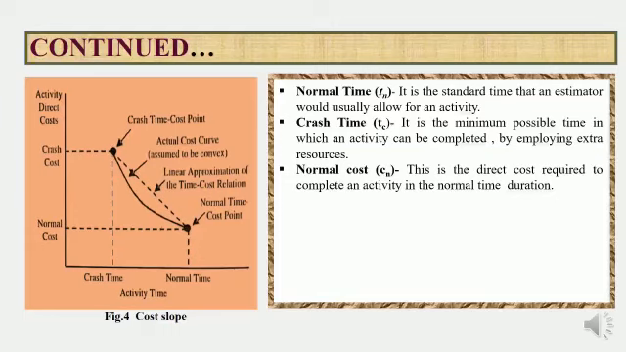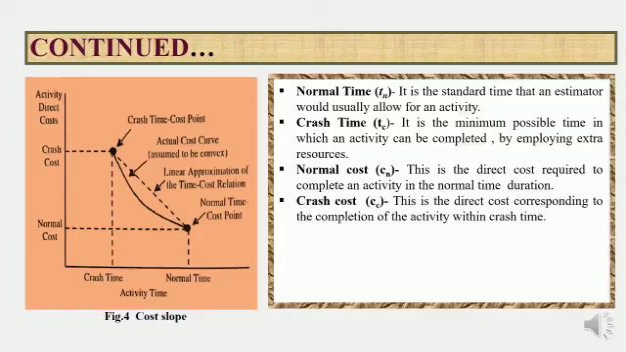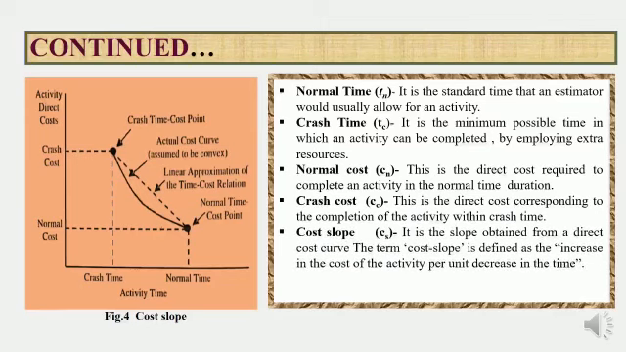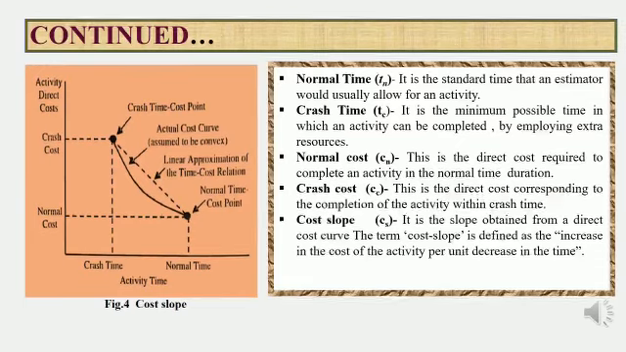Then normal cost, represented by Cn. This is the direct cost required to complete an activity in the normal time duration. Then crash cost, represented by Cc. This is the direct cost corresponding to the completion of the activity within crash time. Then finally cost slope, represented by Cs. It is a cost obtained from a direct cost curve. The term cost slope is defined as the increase in the cost of activity per unit decrease in the time.